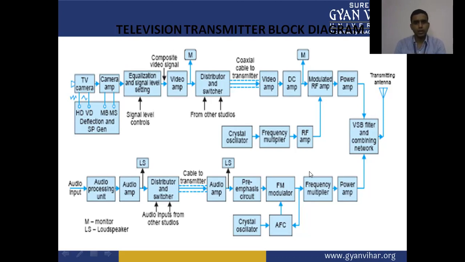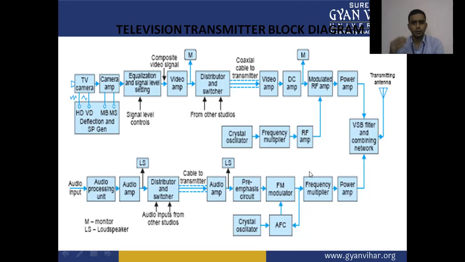Now we have the second part of this transmitter block, that is the audio input. In the audio processing unit, the audio signal is given as an input to the audio amplifier, then loudspeaker, distributor, and the switcher. Again, the signals come from the other studios, are combined and distributed, and switched here, with input from other studios, then the cable to transmit the signal.